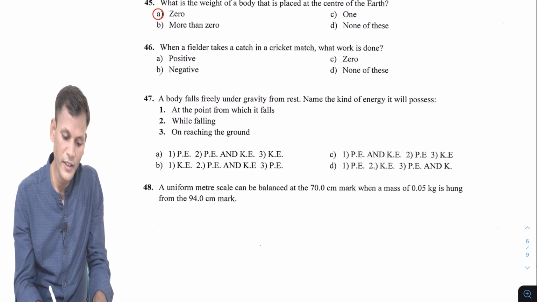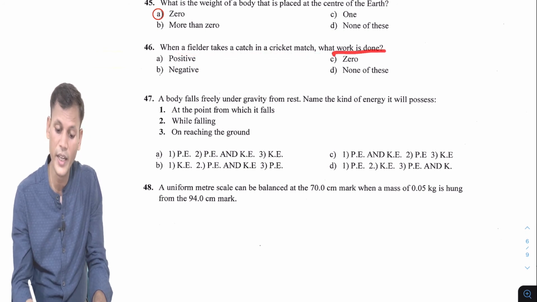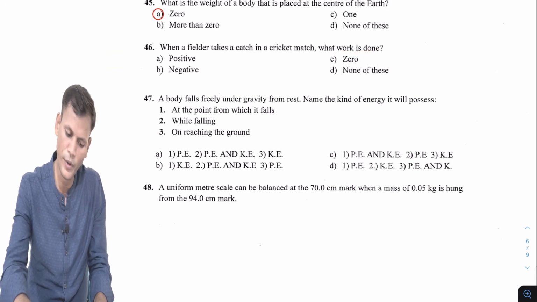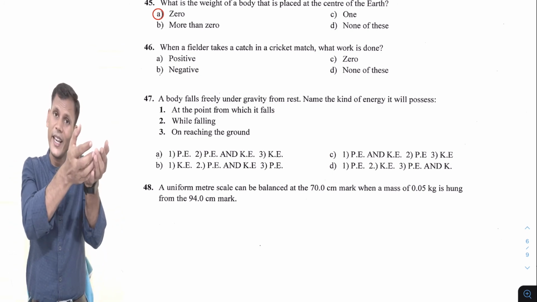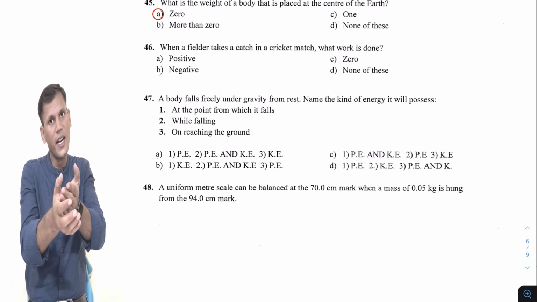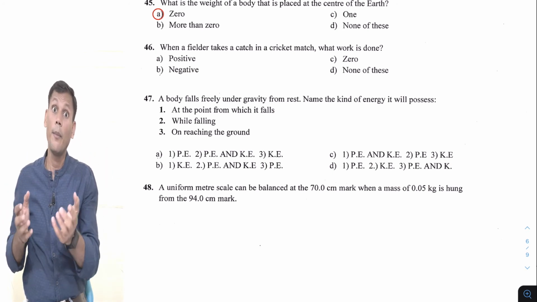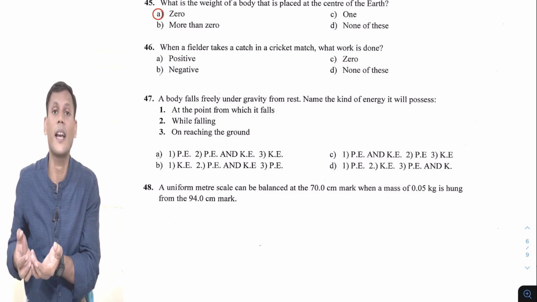When a fielder takes a catch in a cricket match, what work is done? Whether the work done will be negative or positive, we have to discuss. While taking a catch, the force is coming in this direction, and the displacement is also in this direction, because we drag our hand back while we are taking catches.